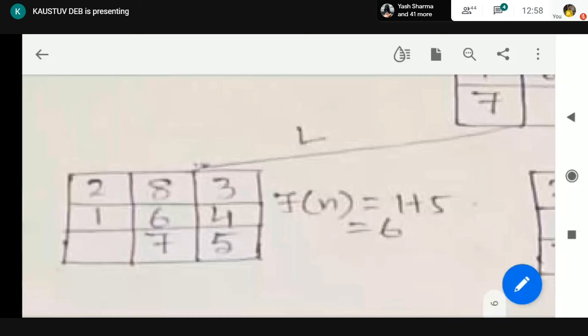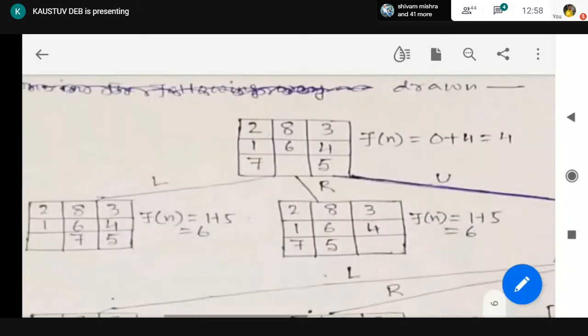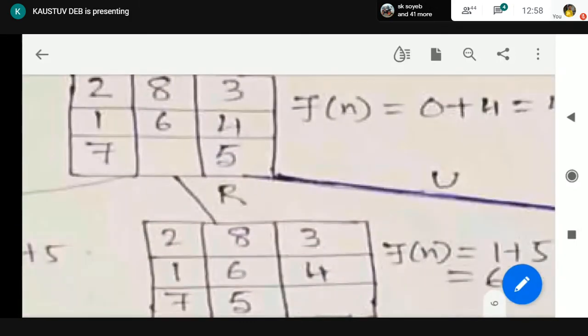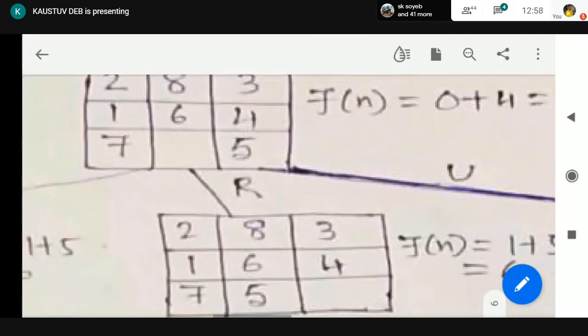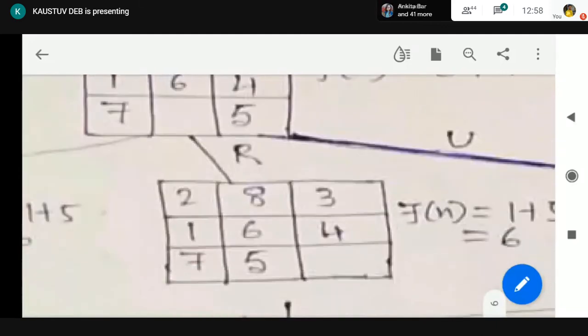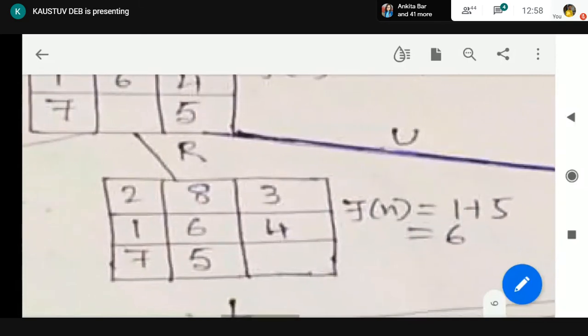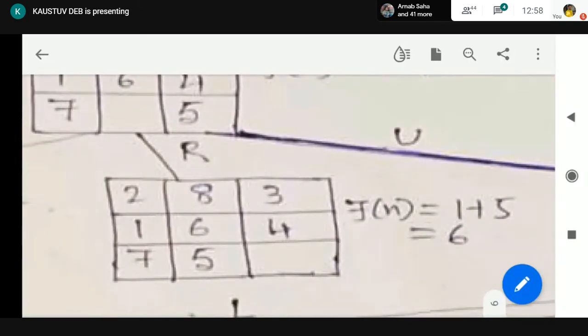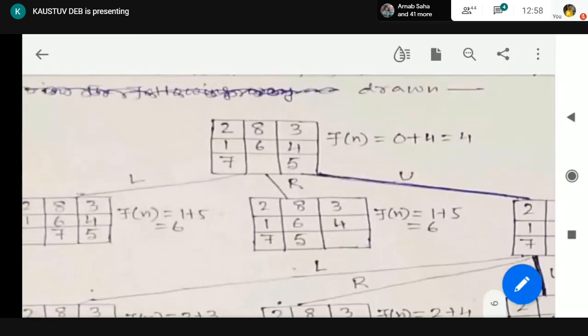Is it okay or not? Then with the right movement, we have produced this node. With the right movement of the empty tile, 5 will go left and this node will be produced. Now do the same. For this node, what is Gn? The same, because they are at the same level.